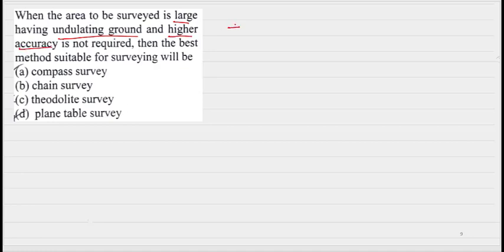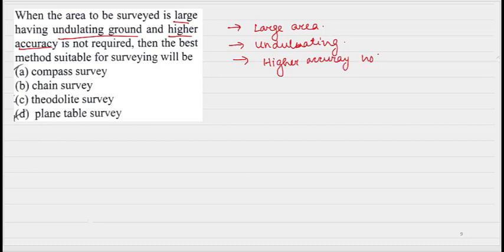So large area, undulating, and higher accuracy not required. Theodolite to no hobo, because theodolite swa ki hoy, it gives you high accuracy.